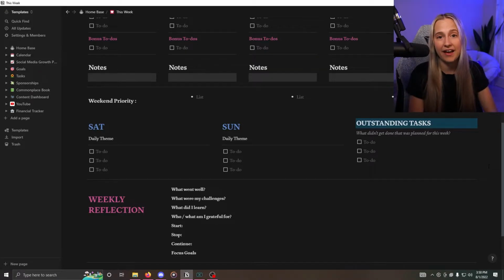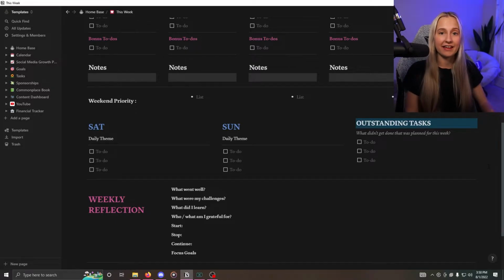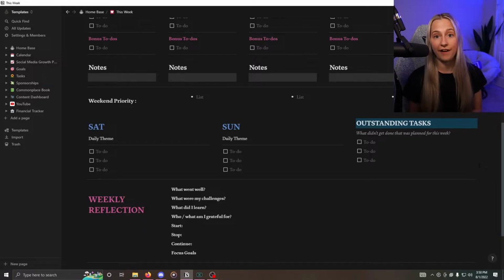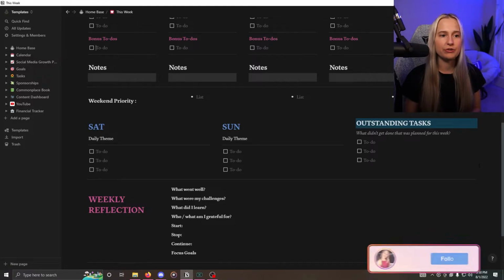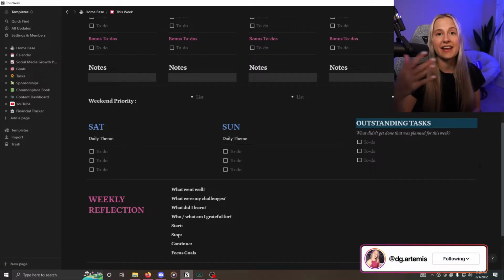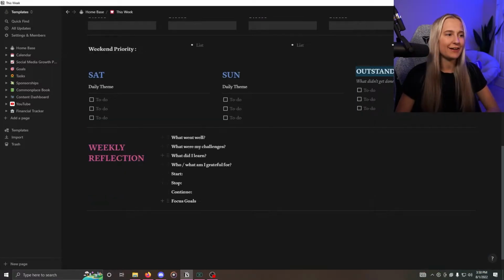The same goes for Saturday and Sunday. I try to keep my weekend available and open, but just in case I have a Saturday and Sunday that I really need to get some stuff done, I can go ahead and put those in there. And then the outstanding tasks are anything that I need to do next week, and it's vital that I get them done. This section is for you to then move these tasks to the next week's template.